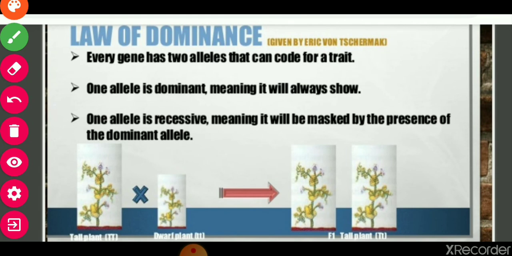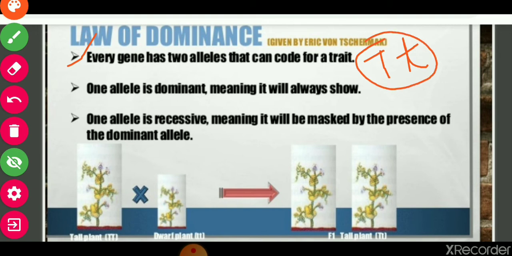Now we will study the laws of Mendel. The first law is the law of dominance. What is specific in this law? Every gene has two alleles that can code for a trait, like capital T or small t. These are different forms of a gene. These are called alleles, and they are responsible for a particular trait.